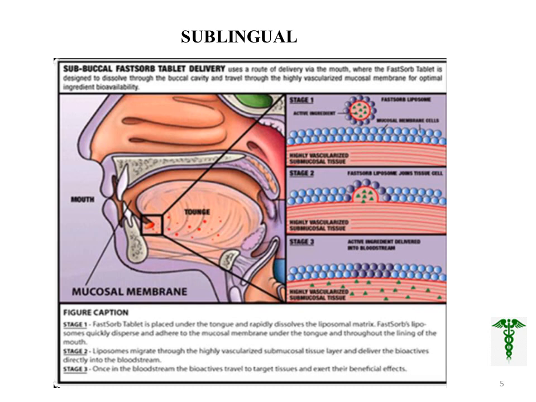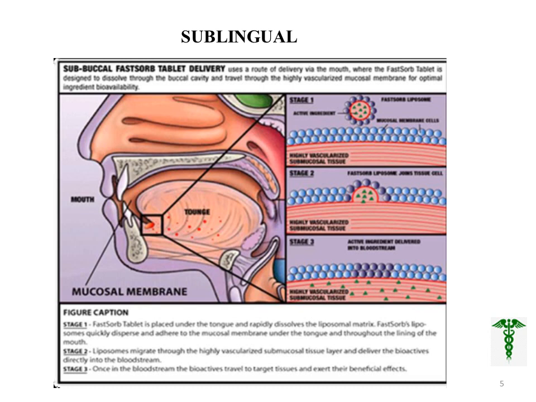The active ingredient comes in contact with the buccal cavity, that is, the mucosal membrane cell, and finally comes into contact with the highly vascularized submucosal tissue. Then the phospholiposome joins with this tissue cell. Finally, the active ingredient is delivered into the bloodstream and produces the effect.